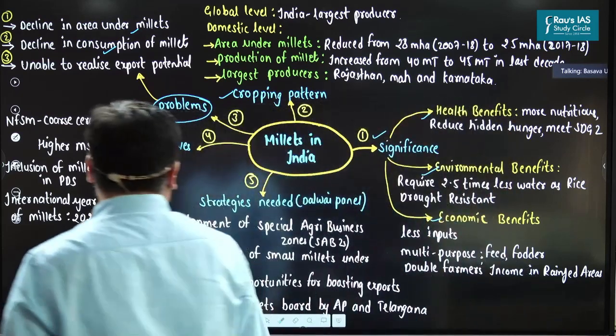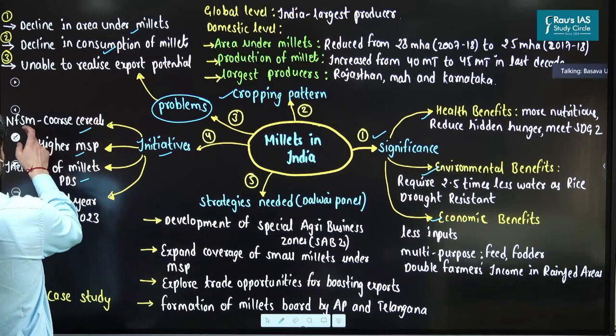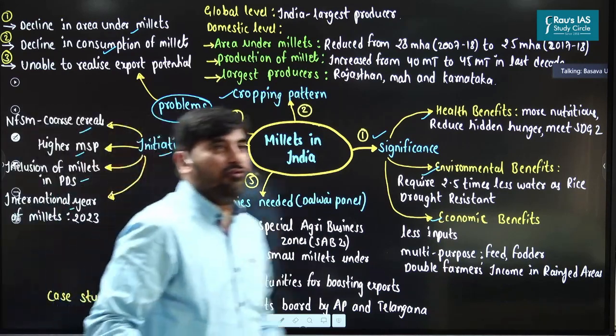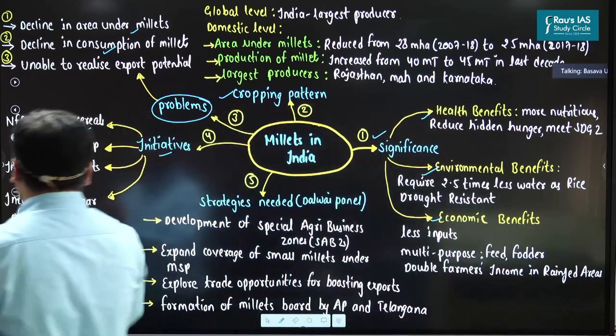Already, in order to promote millets, we have launched a number of initiatives. For example, we have launched National Food Security Mission Coarse Cereals, NFSM.